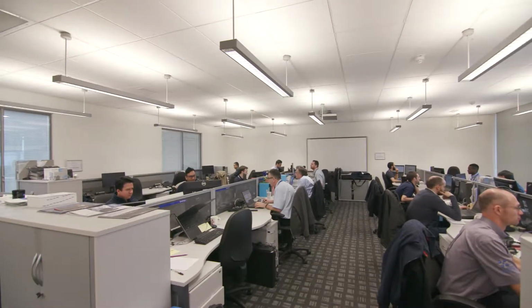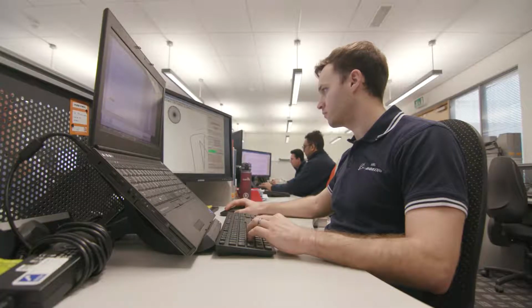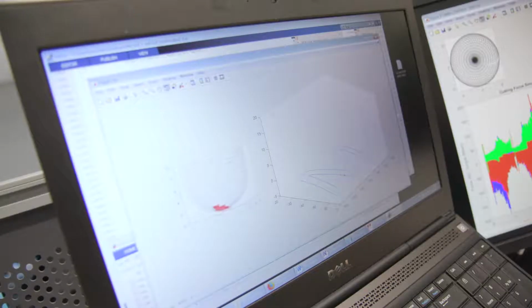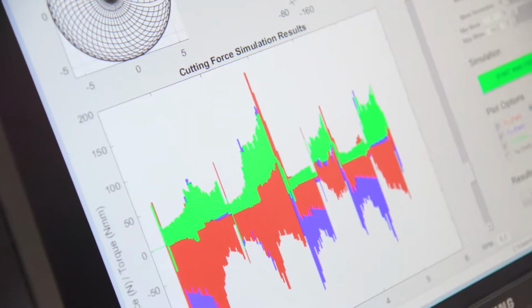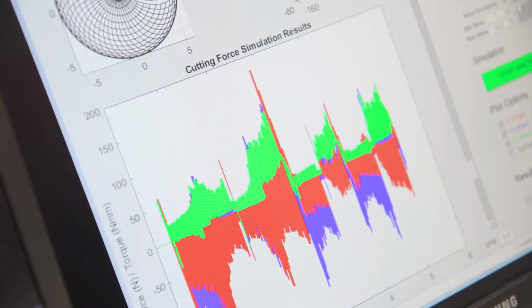Online simulation and measurement will benefit the machining community immensely. By integrating virtual machining simulations with measurements, we can do process diagnosis and model-based control.